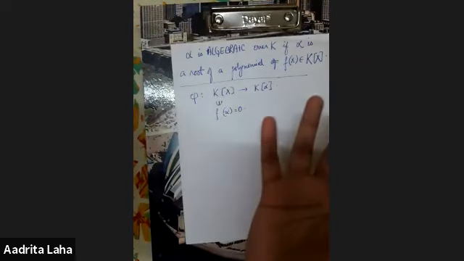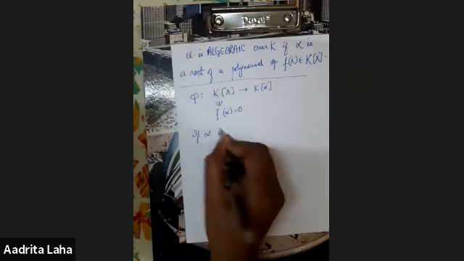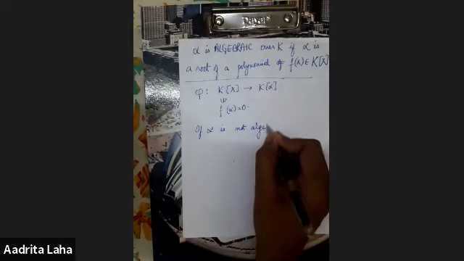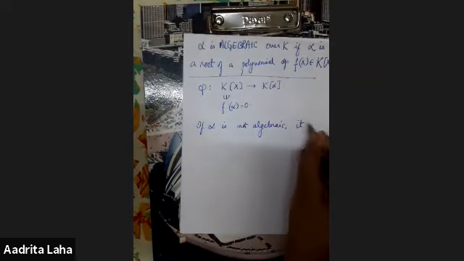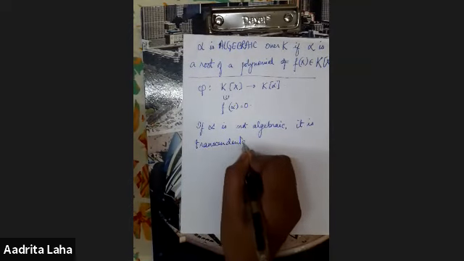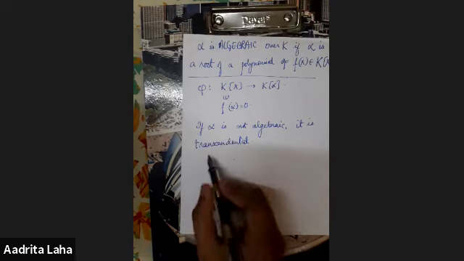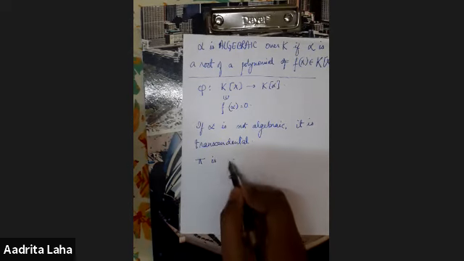And what is transcendental? Anything that is not algebraic is transcendental. So if alpha is not algebraic, it is transcendental. Okay, so these are some definitions. Now let us look at something transcendental. In the seminars that we had organized, the first talk proved that pi is irrational.